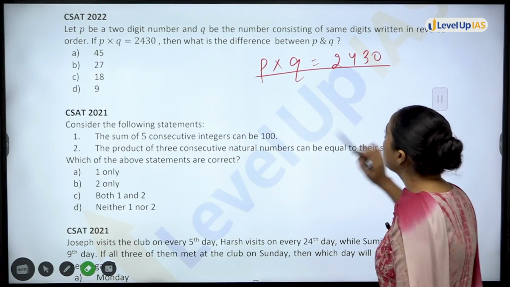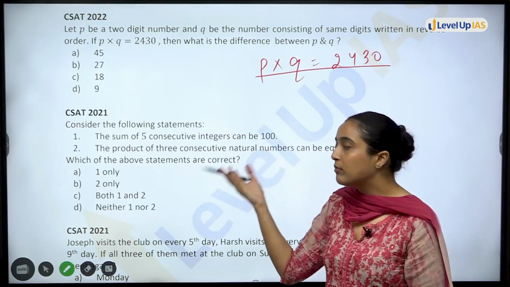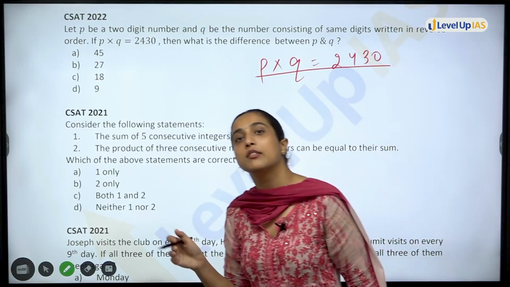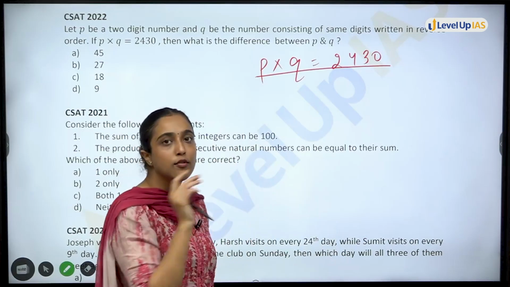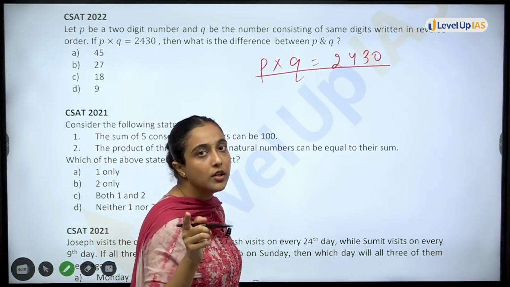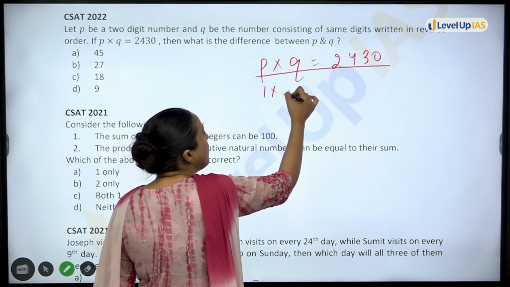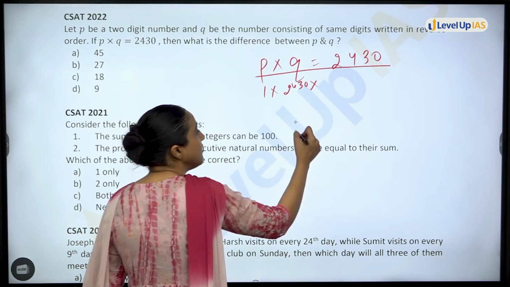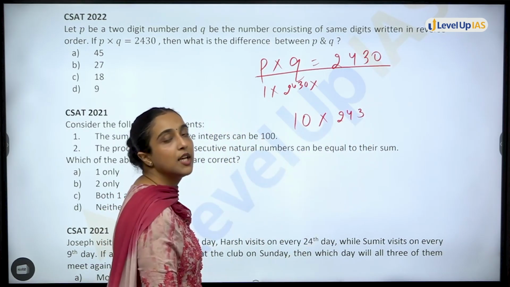2430, such a big number, so many factors. Is it truly possible or is it feasible that in an exam where time is restricted, you write all the factors? So you have to use a little bit of common sense here. Firstly, P multiply Q is what? They are 2-digit numbers. That means 1 multiply 2430 doesn't make any sense, right? 10 multiply 243 also doesn't make any sense.